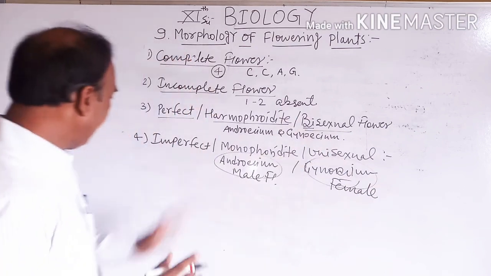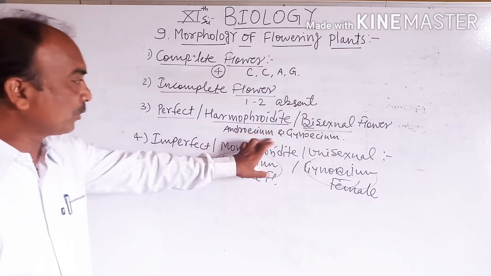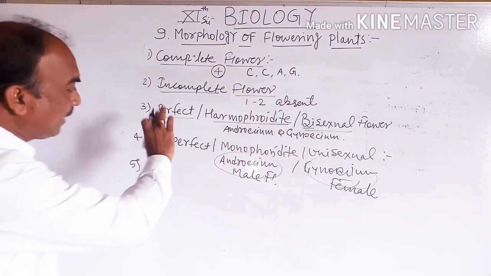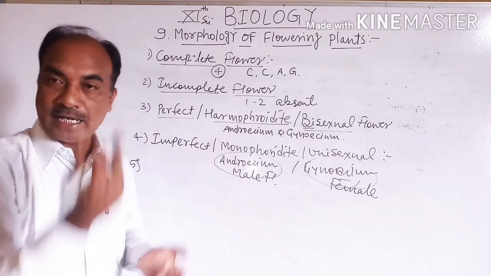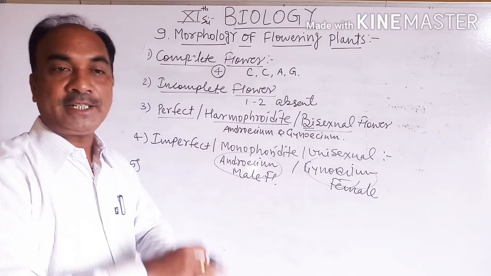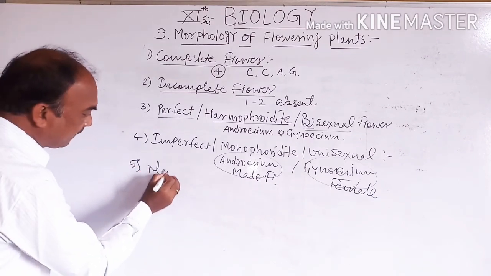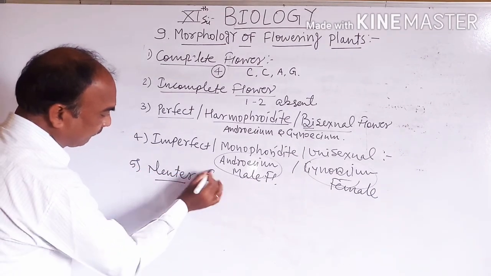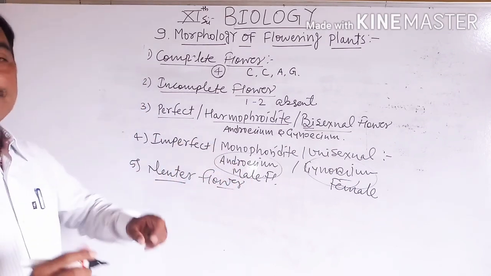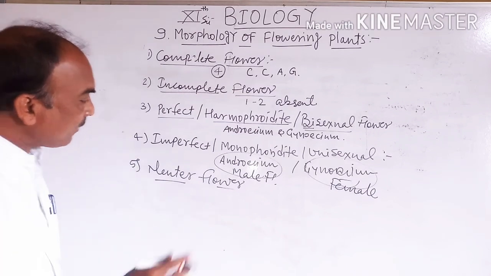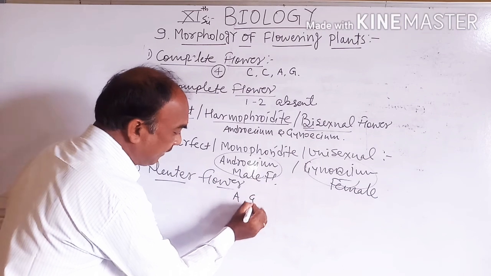Okay. Then remember, in perfect, androecium and gynoecium both are there. In imperfect, remember, if androecium is there then gynoecium is absent, and if gynoecium is there then androecium is absent. Okay, then neuter flower. A neuter flower is a flower in which the reproductive floral whorls are absent.